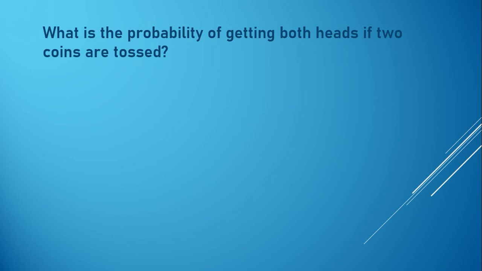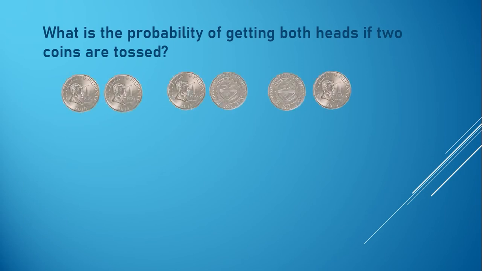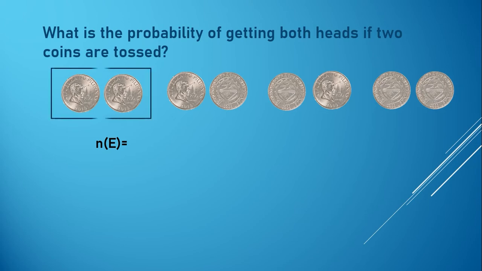So let's have the first example. What is the probability of getting both heads if two coins are tossed? Here, let's identify and list the possible outcomes of tossing two coins. First, we have two heads, a head and a tail, a tail and a head, and two tails. Let's identify the value of n(E), the number of favorable outcomes to event E. Based on the list of possible outcomes in tossing two coins, there is only one outcome with two heads. Therefore, n(E) is equal to 1.